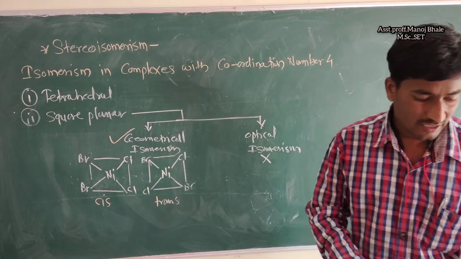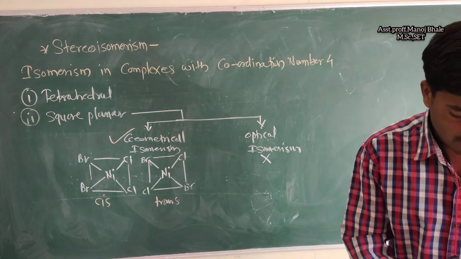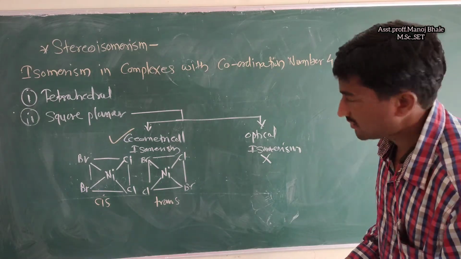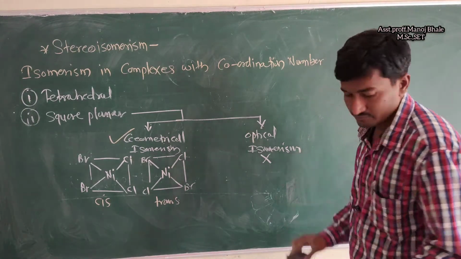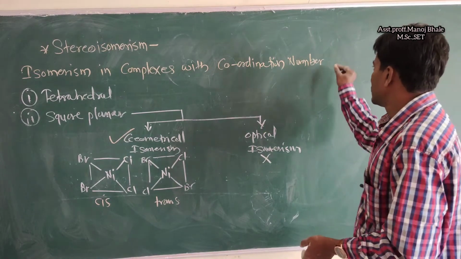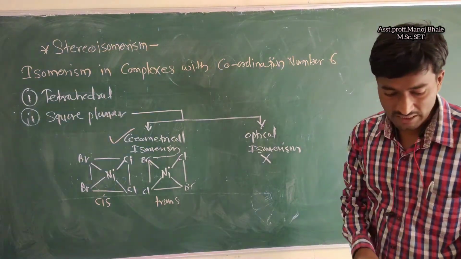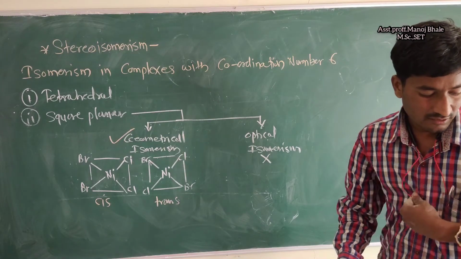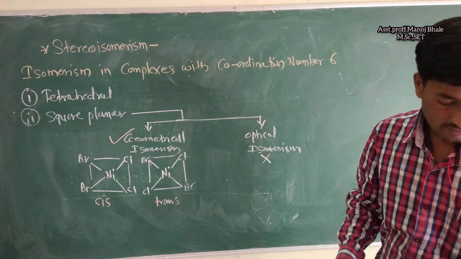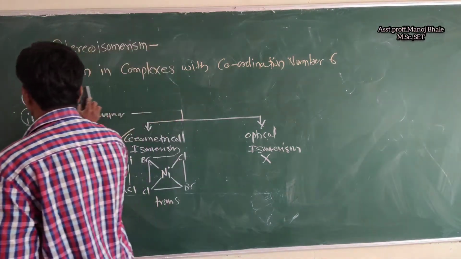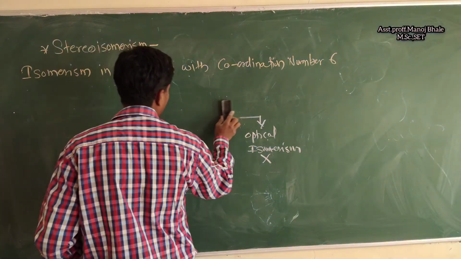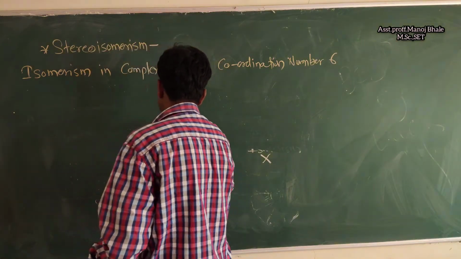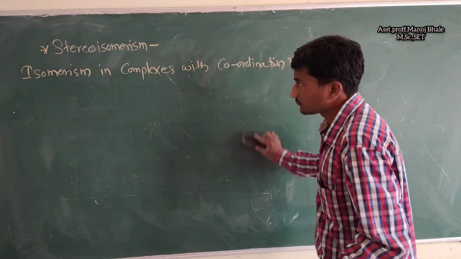Let's check another new point: isomerism in coordination compounds having coordination number 6. Now what is coordination number 6? How many ligands are present in this structure? There are 6 ligands present here. That means an octahedral structure is present here.